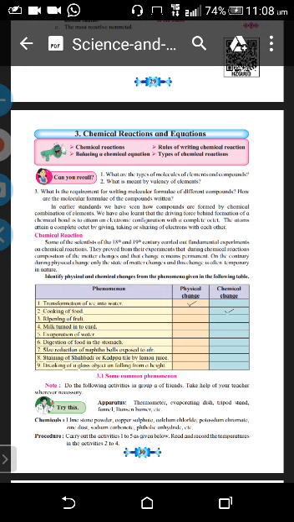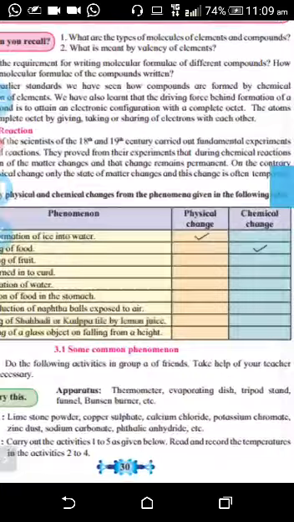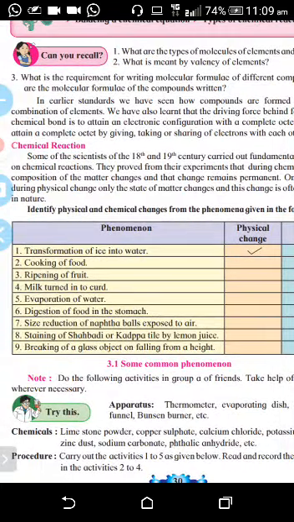You can take another example, burning of a candle. When you are burning the candle, the wax melts, and again you can collect that wax and burn it again. So you are not changing the properties. It remains as it is. Now here so many examples are given in a table. You have to write whether it is a physical change or a chemical change.